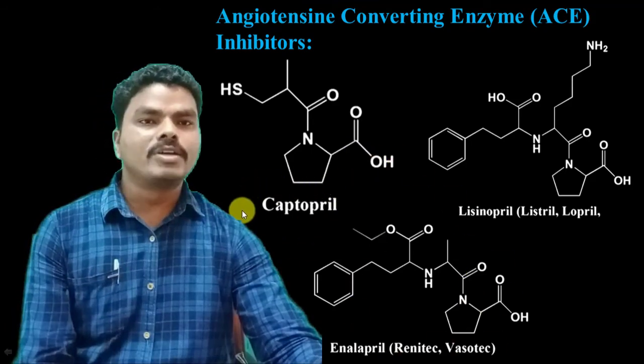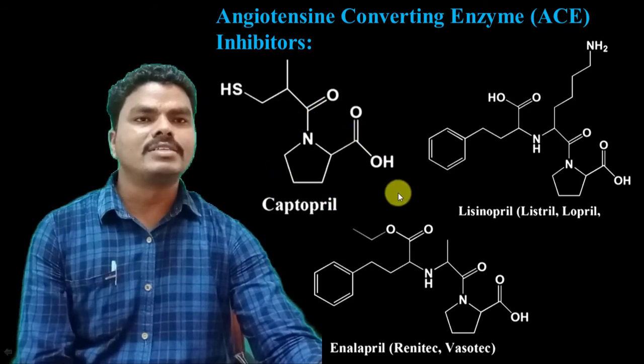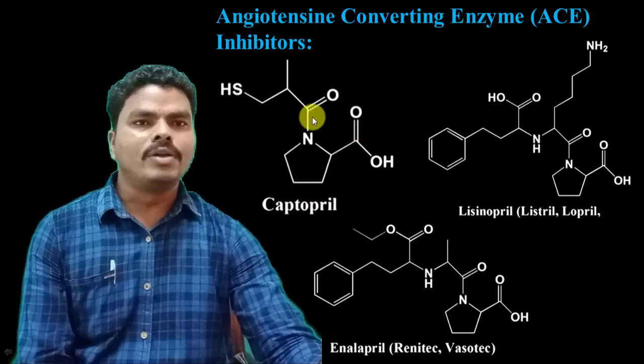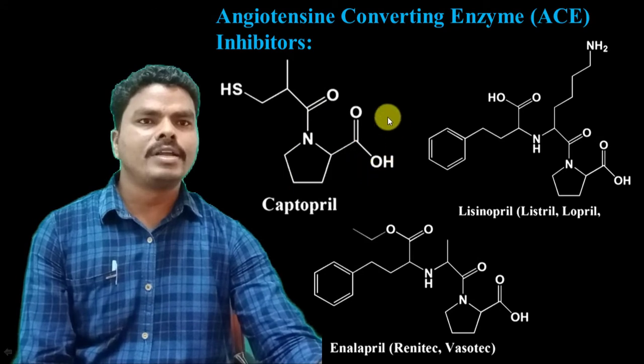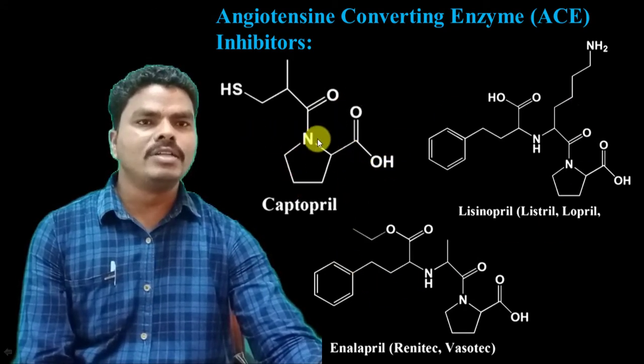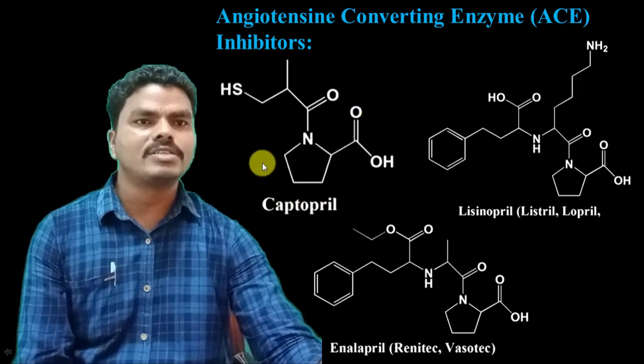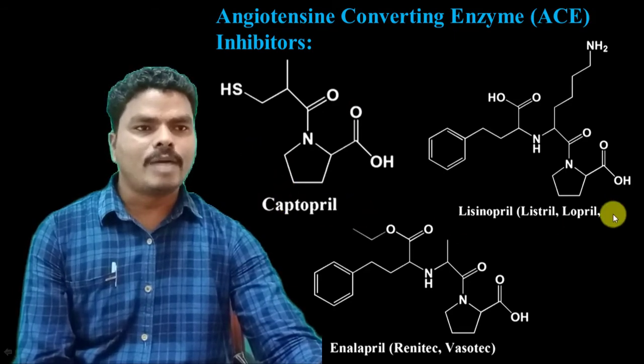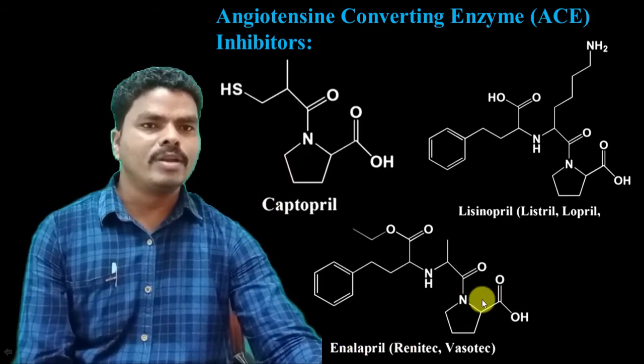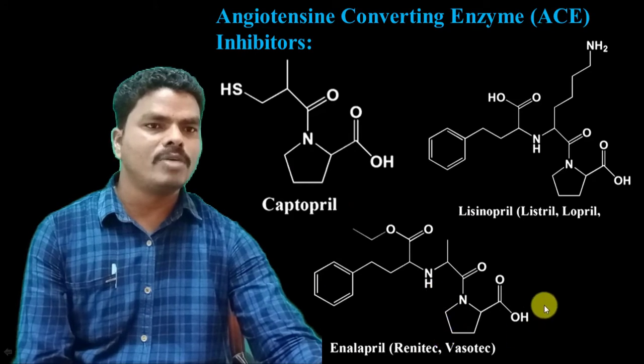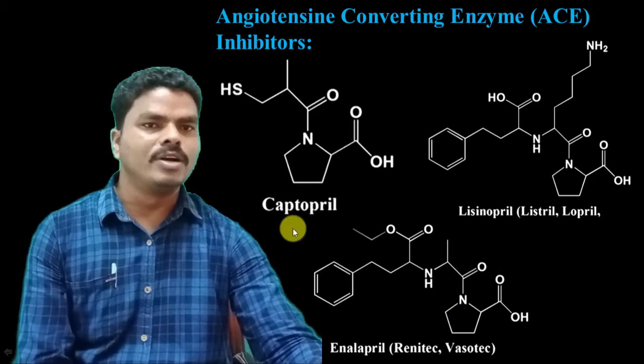When you observe the chemical structure of captopril, it consists of a pyrrole ring, and to this pyrrole ring a carboxylic acid is attached. That means in all the prils there is a common basic structure, that is the pyrrole carboxylic acid. In captopril, lisinopril, enalapril, we observe pyrrole carboxylic acid as the basic moiety.